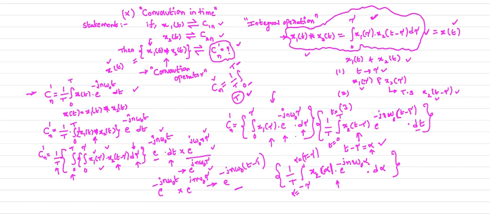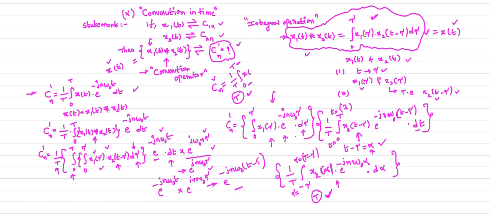Now if we observe the integration limits here, the lower limit is minus tau, the upper limit is capital T minus tau. When you subtract the lower limit from the upper limit, can we get the time period capital T or not? That means we perform this integration over the range of the time period only, and it is x2 of alpha into e power minus j n omega naught alpha d alpha. What is your equation for Cn?